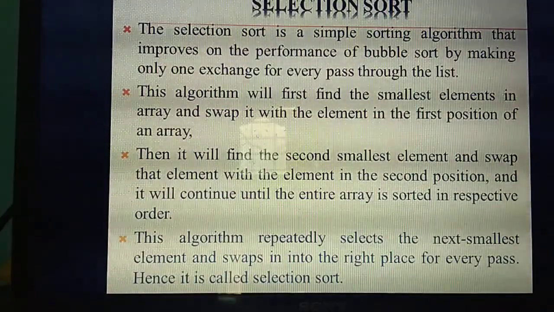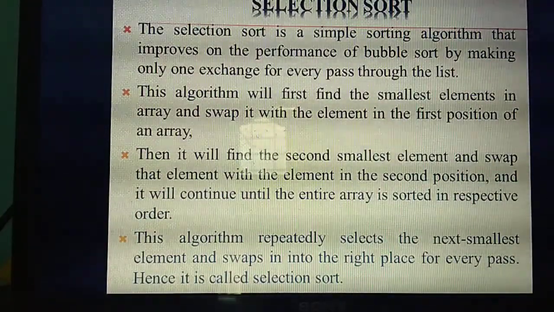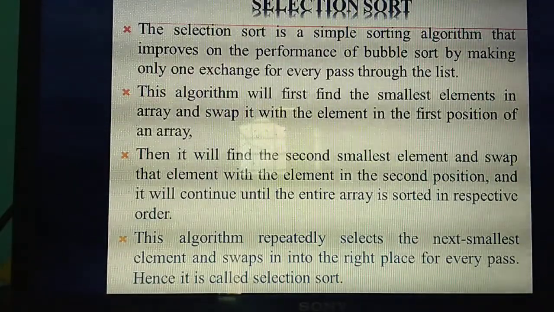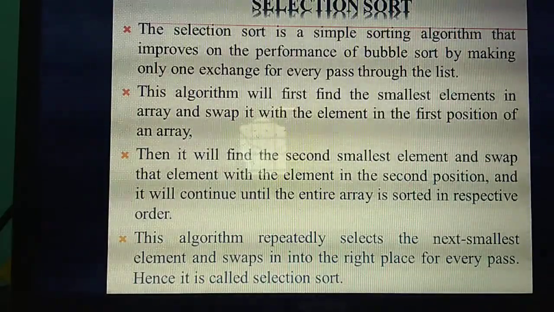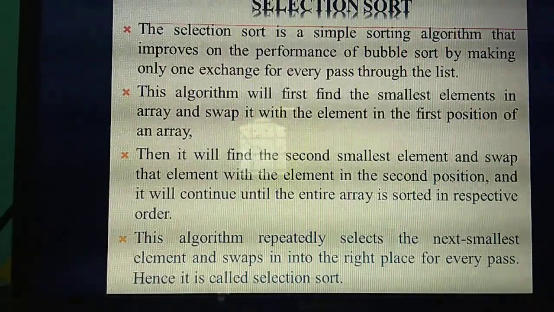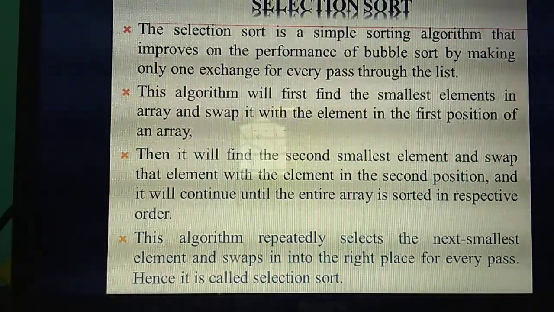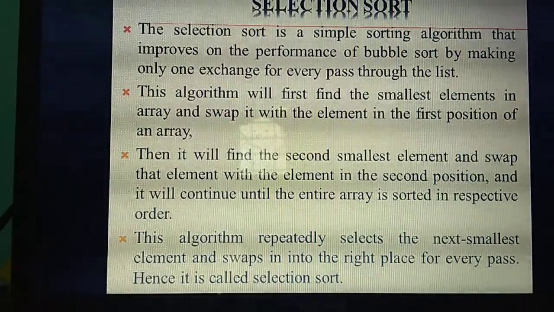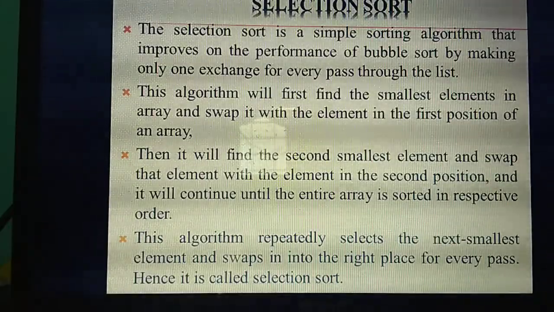The next sorting algorithm is the selection sort algorithm. This is the second sorting algorithm. One sort algorithm you already completed, which is bubble sort. So the next one is selection sort algorithm. Here also, first see this example. I'll explain. First see the example, then only you will understand. Now I am explaining.